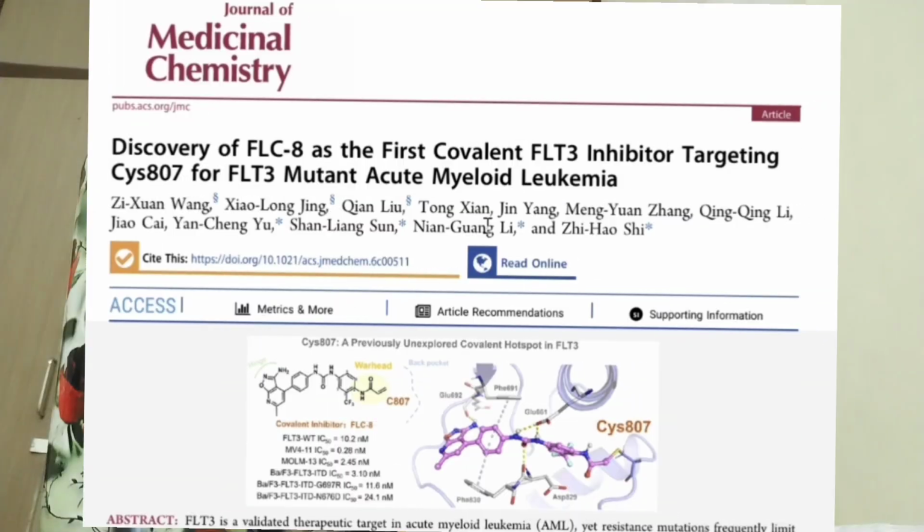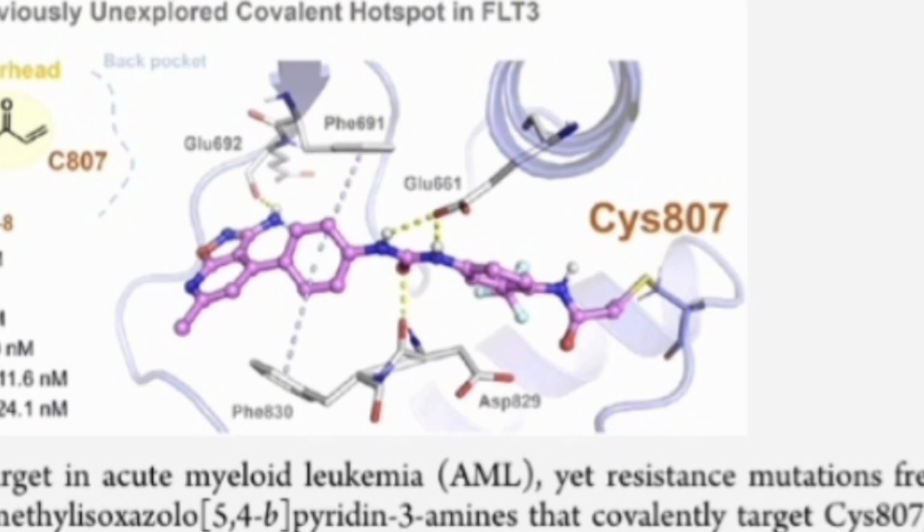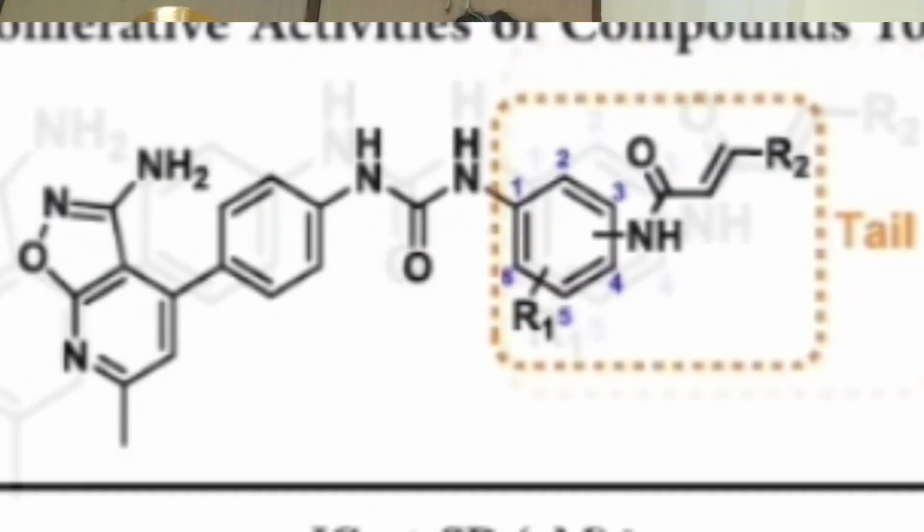Here in this paper, they have targeted a completely new site of FLT3 kinase that has never been explored before, and that is CYS807, a target amino acid of FLT3 kinase. Also, they have found a new covalent inhibitor for the same site.